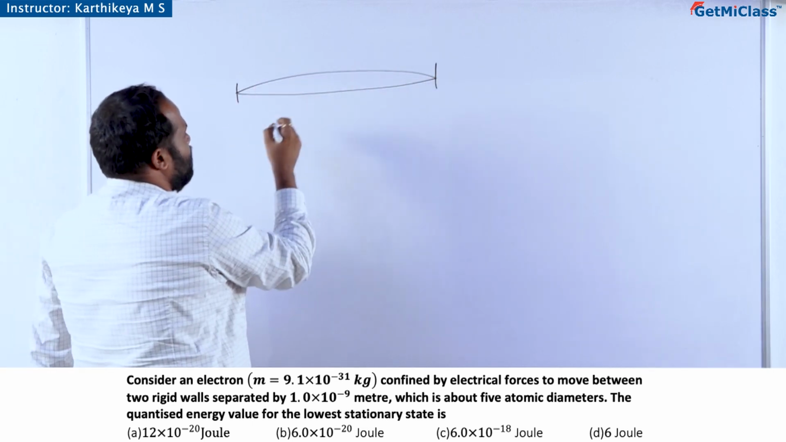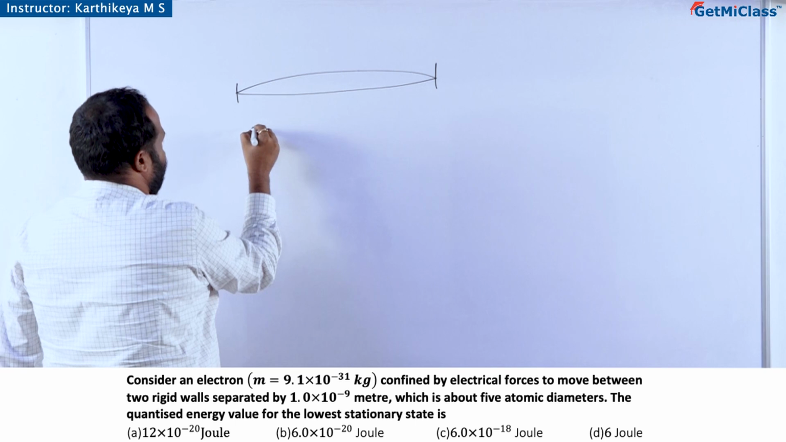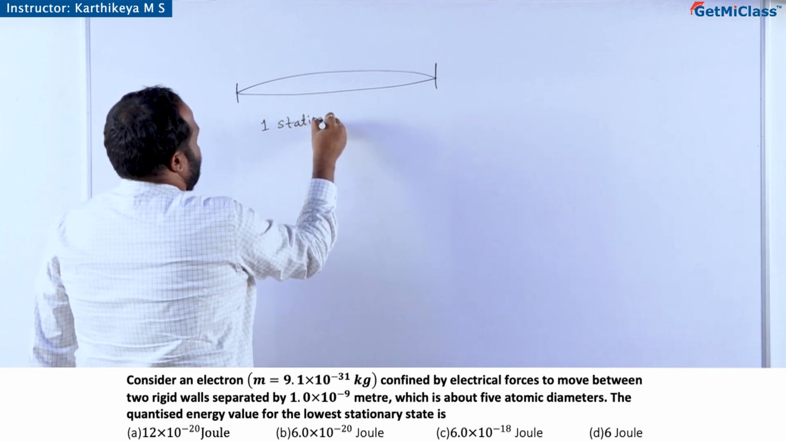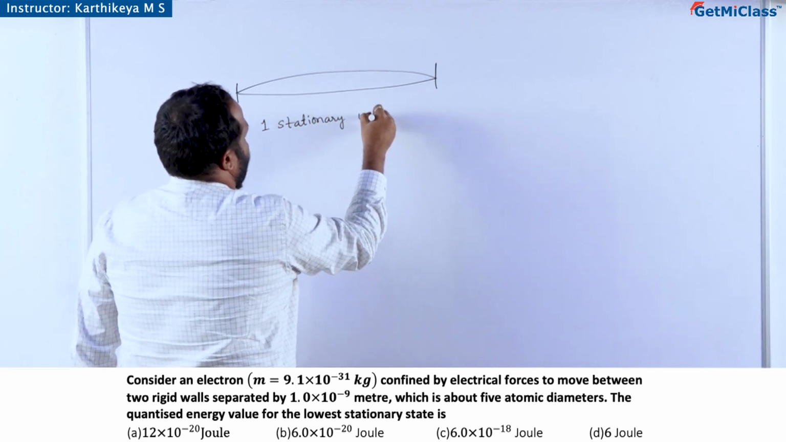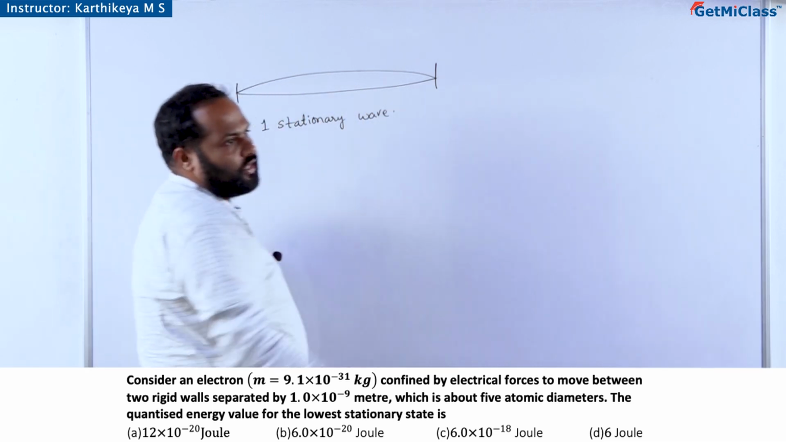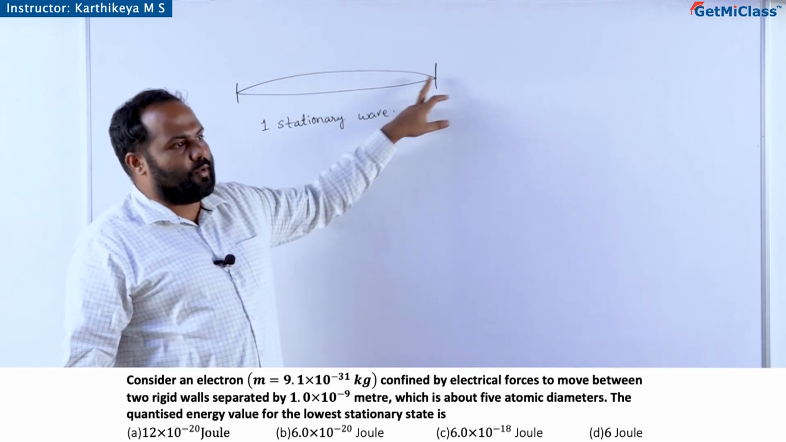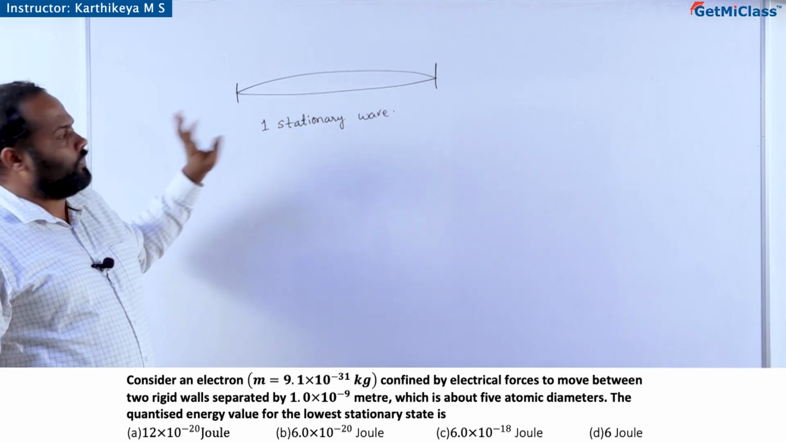So it gives you one stationary wave. One stationary wave is formed by the movement of the electrons here.